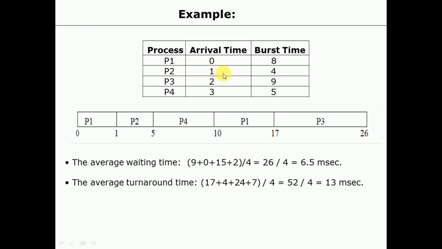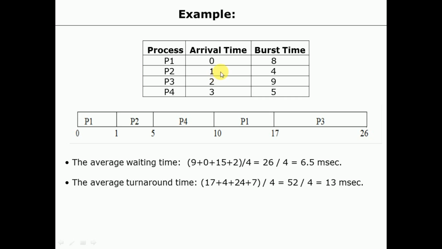In the ready queue we have two processes, P1 and P2. P1 has already executed 1 millisecond out of 8, so its remaining time is 7. The remaining time of P2 is 4. Out of 7 and 4, 4 is minimum, so now P2 should be given access for execution. In the Gantt chart, P1 executes for 1 millisecond, and after that P2 starts execution, again allowed for 1 millisecond.